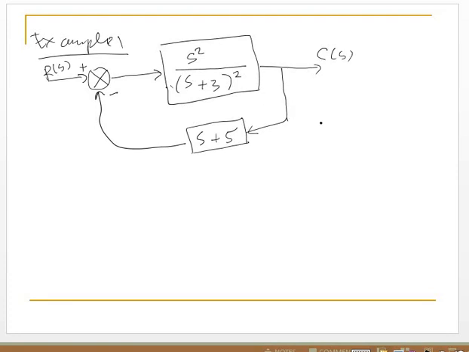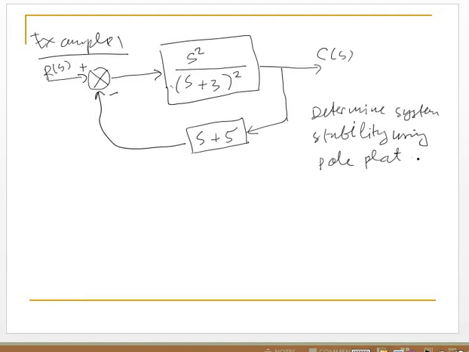Now determine the system stability using poles, plot in the S-plane. Okay, try to answer.